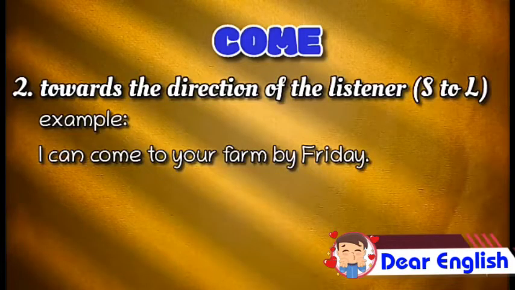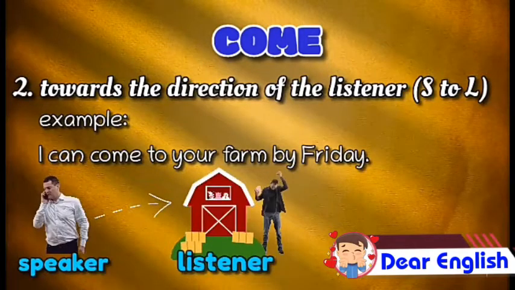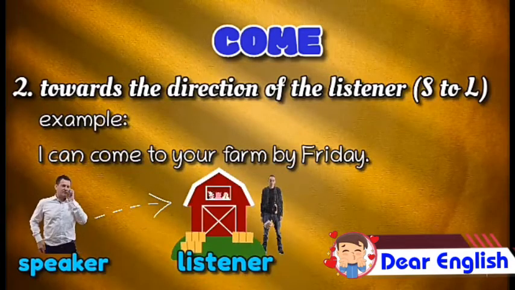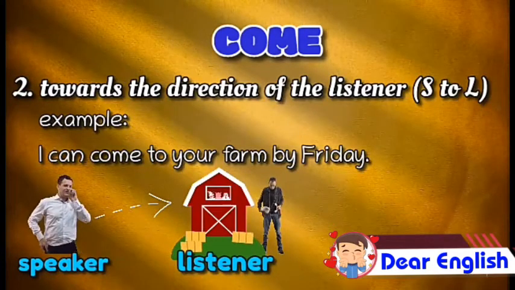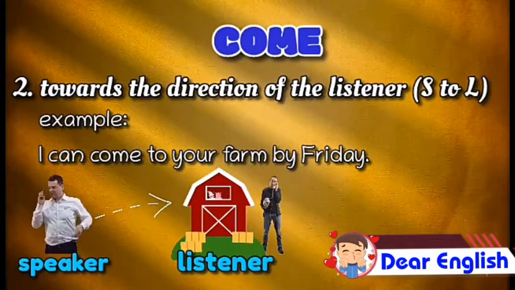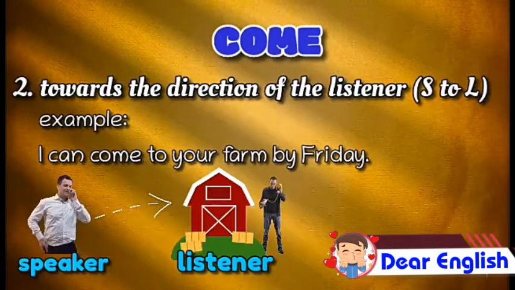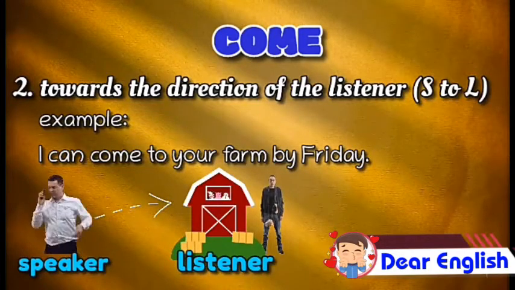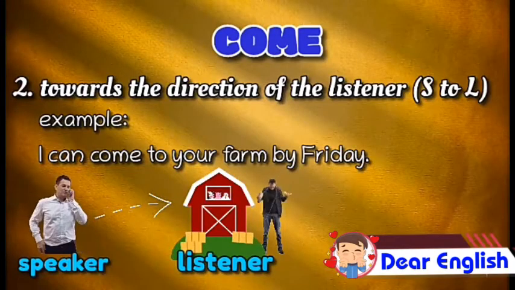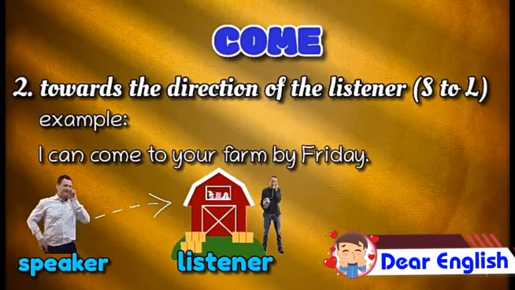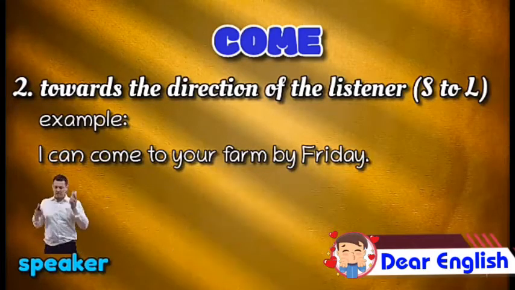Maybe you're confused with this example, but you're seeing and hearing it right. I'm using the correct verb, which is come, in this example. Now, the question is why? Since you're talking to the listener who is also the owner of the farm, and he or she is right there on the farm, we have to use the verb come. But if you still insist that it should be the verb go because of the direction or the movement that I've said a while ago, then you have to think about my explanation for consideration number 2. Sometimes, we just use words that sound good, not knowing that we're using them incorrectly.